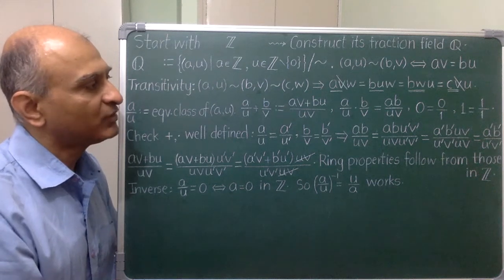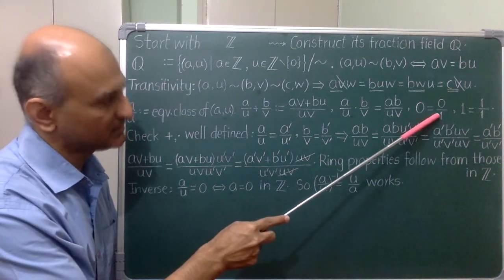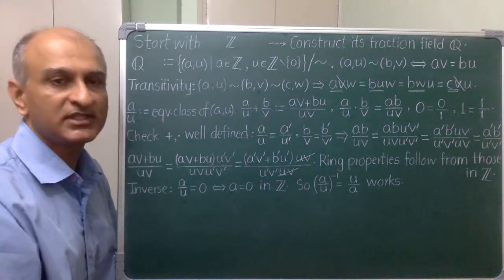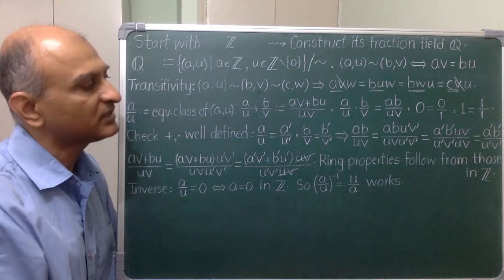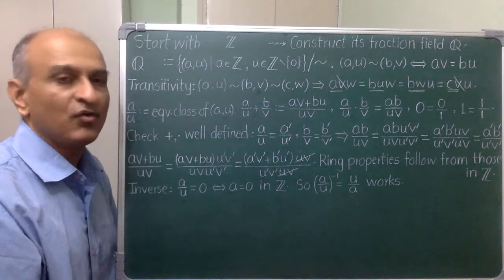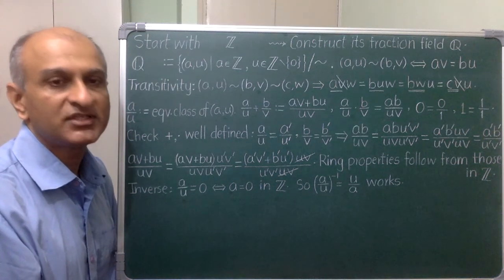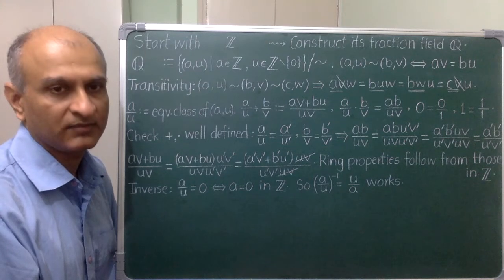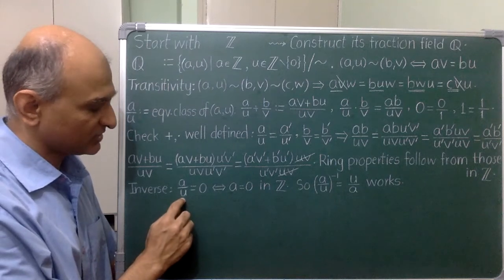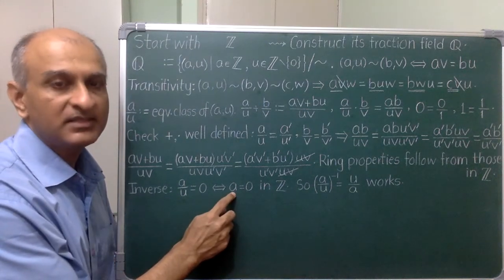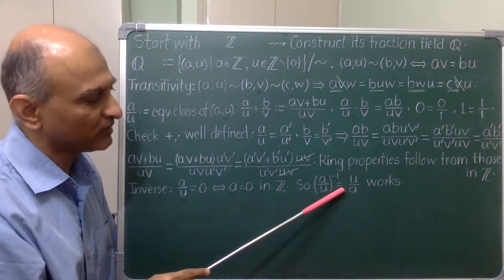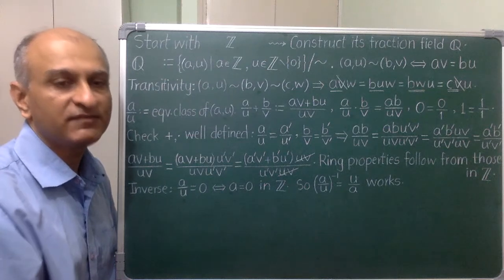After that, I notice that the usual ratios work as 0 and 1. Then I need to check the ring axioms for these fractions. I do that using the ring axioms for integers. Most of them are immediate. For associativity of addition and for distributivity, you have to do a little bit of work. Finally, I check inverses. A fraction is non-zero precisely when the numerator is a non-zero integer. So, the usual formula for reciprocals works and I have verified that Q is a field.